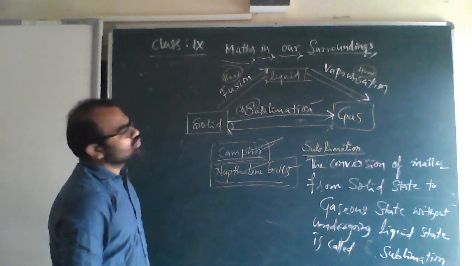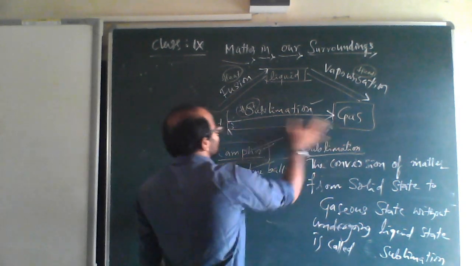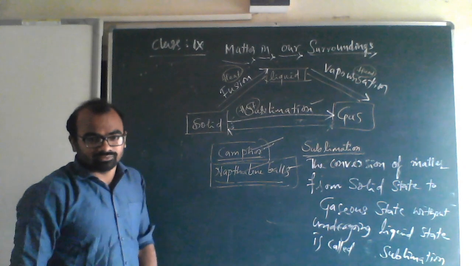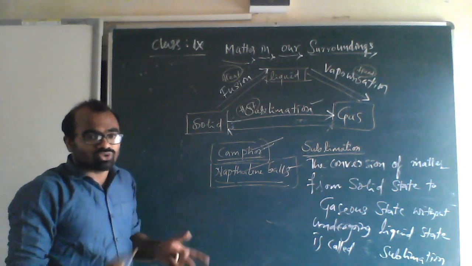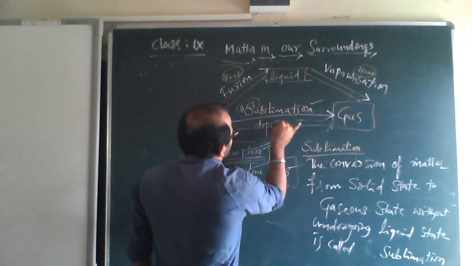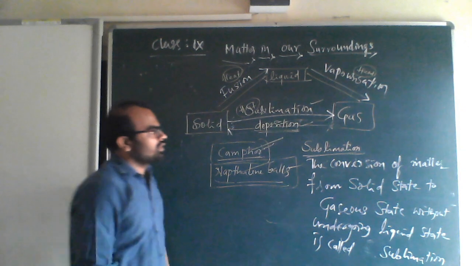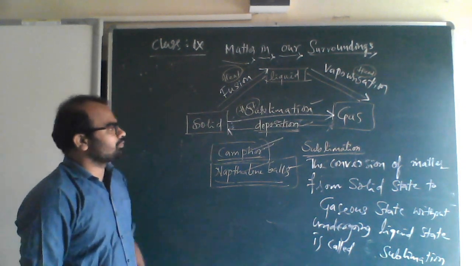But now we will go to the reverse processes. Okay. If gas becomes solid, what do we call that? If gas becomes solid, we call it deposition. So what is deposition?